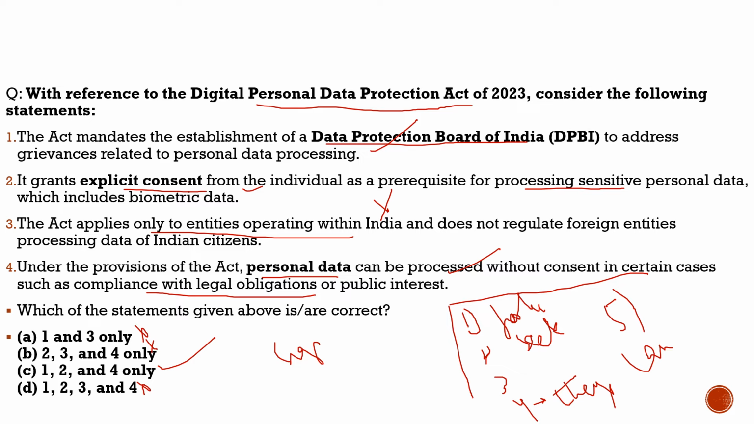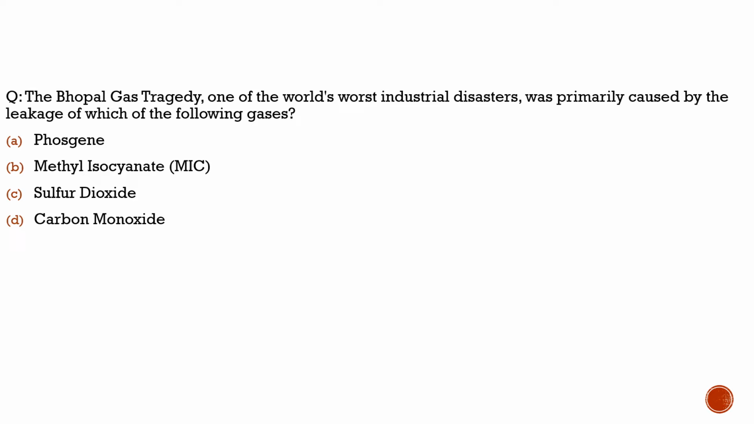So with this, let's move to another question and try to solve that. Here the question is with respect to the Bhopal gas tragedy. One of the world's worst industrial disasters was primarily caused by the leakage of which of the following gases. Why are we discussing this? Recently, a few days back, we discussed an article about how the MP government had decided